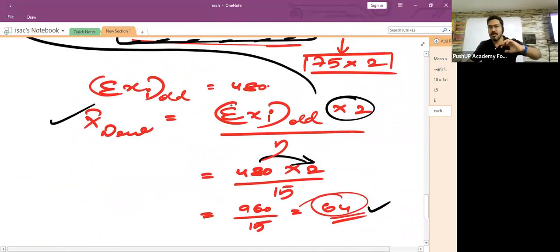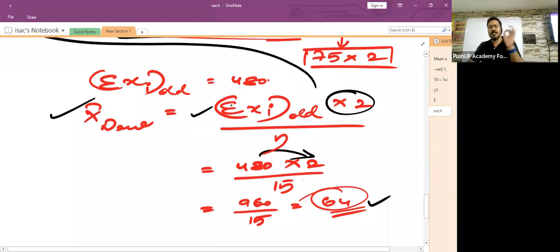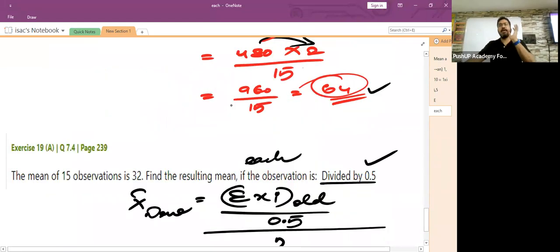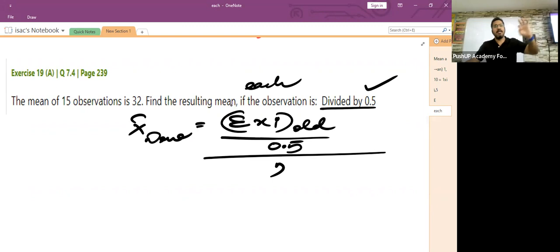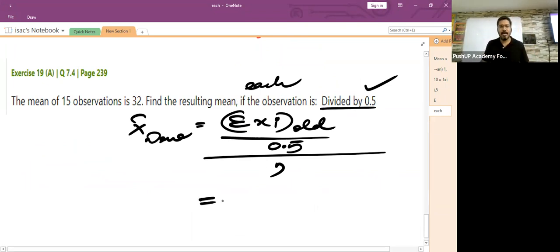This time they are asking what would be the new average if each and every observation is divided by 0.5. So the logic goes like this: the new average will be the sum of all the old observations divided by 0.5. Rather than dividing each and every observation with 0.5, then taking the sum of all and then finding the new average, just do this: sigma xi old divided by 0.5, whole divided by n.